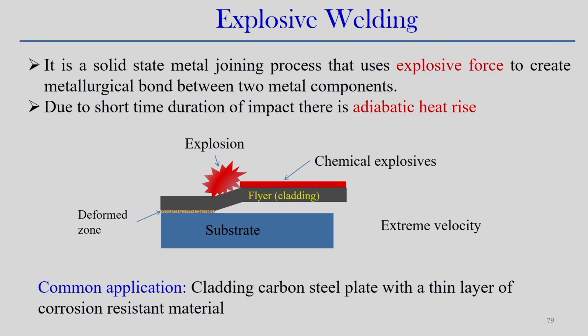Over the substrate material you put the cladding sheet, and then we use the explosive; due to the impact load by the explosive, the thin sheet will be deposited on the substrate layer, and because of some kind of morphology it will join between these two components.